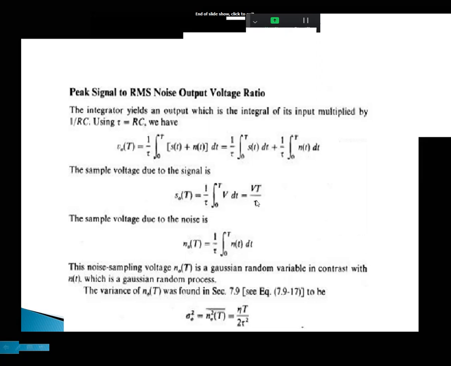There are two signals here, S naught and n naught. S naught has Vt by tau, and n naught has variance sigma square, that is eta t by 2 tau square.